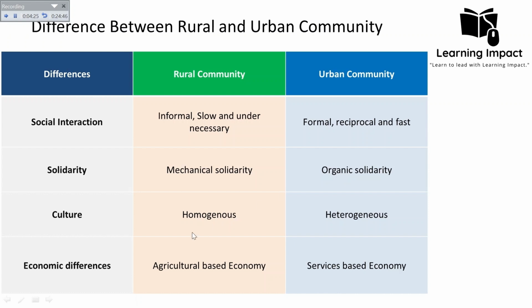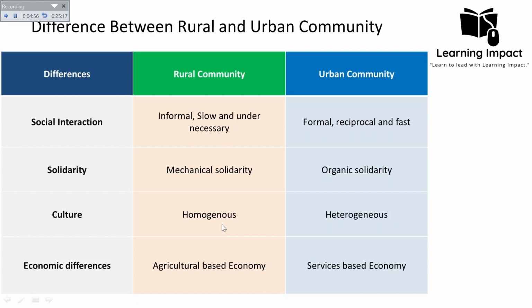Then the other difference is the culture. In the case of the urban community and the rural community, their culture is different. Rural community culture is more homogeneous. Homogeneous culture means that they tend to have a more uniform culture with shared values, traditions, and customs, because most of the traditional practices that are more prominent in the rural community are farming, craftsmanship, and folk arts, which are shared by the majority of members of the rural community.